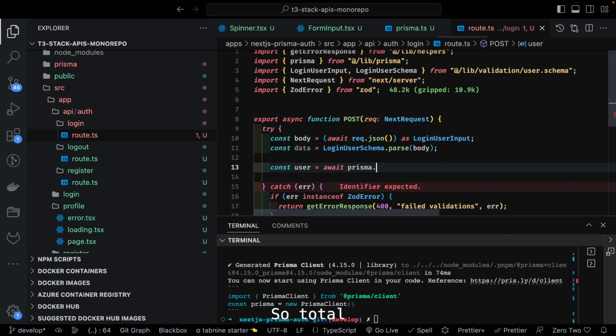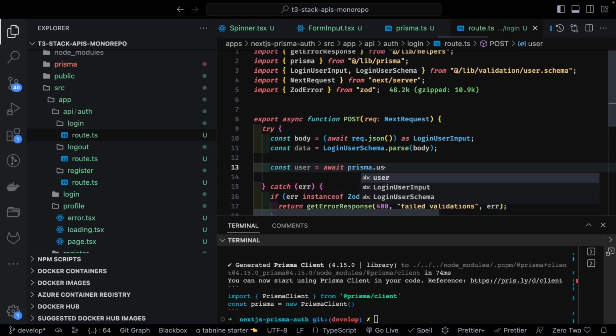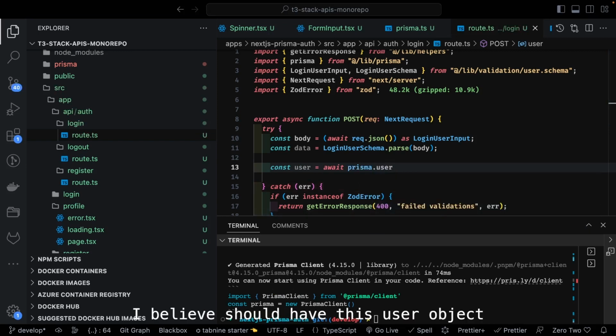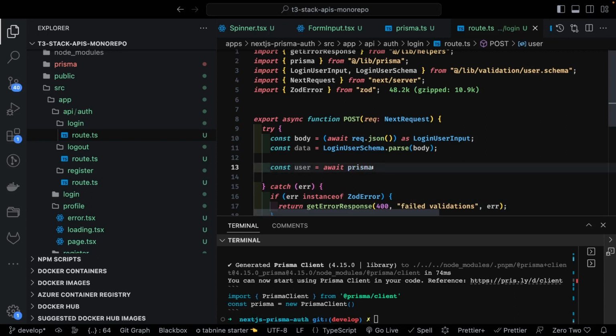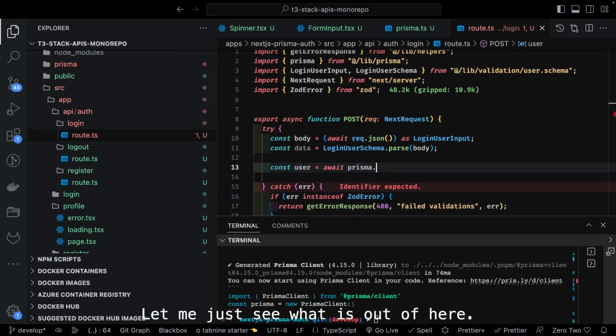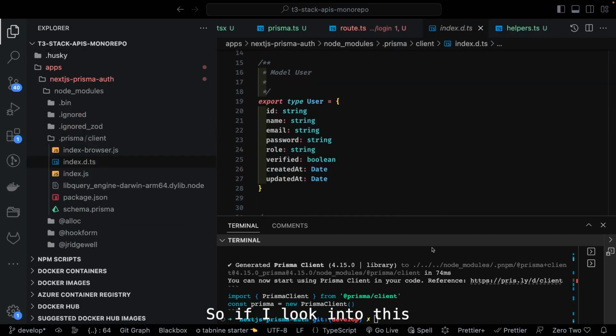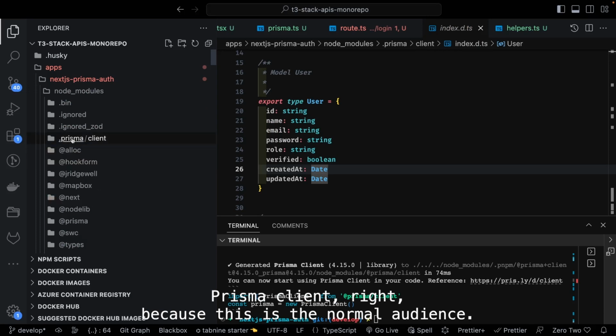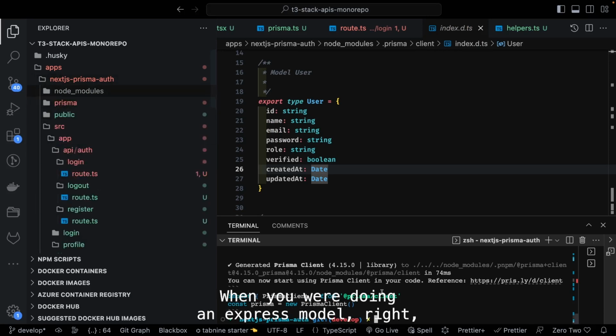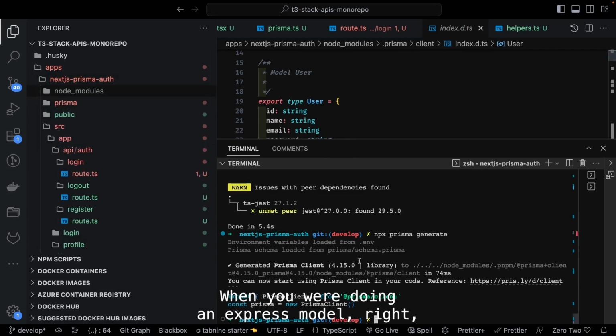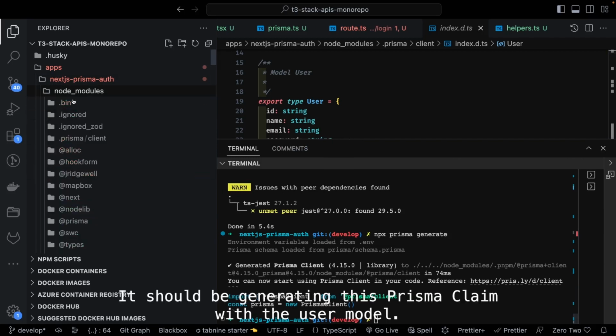So this is strange. Ideally it should have this user object on that. Let me just see what is the error here. If I look into this Prisma client, because this is in node_modules, when you do npx prisma generate, it should be generating this Prisma client with the user model.